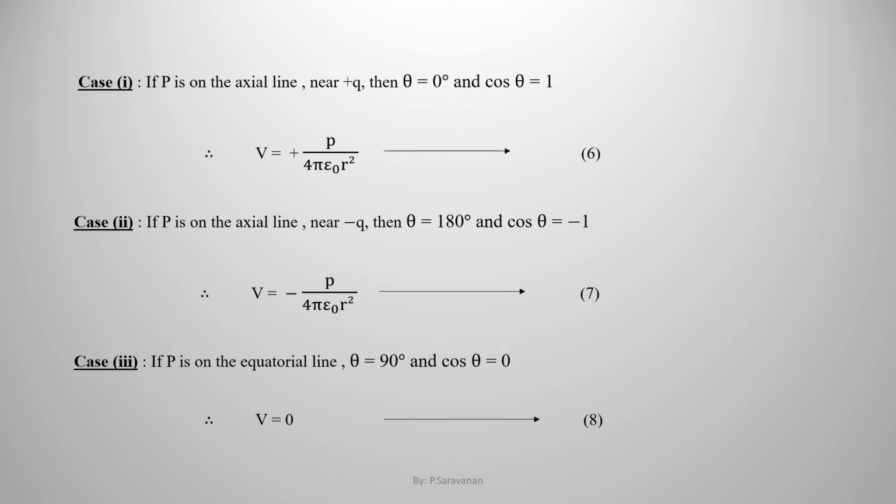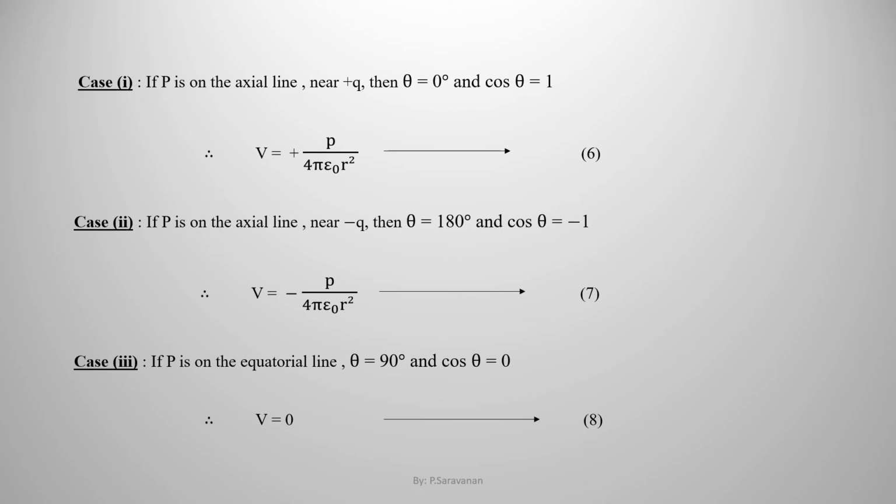Case 2. If point P is on the axial line near minus Q, then theta equal to 180 degree. Hence cos theta is equal to cos 180 is equal to minus 1. Therefore, V equal to minus P by 4 pi epsilon naught r square. This is equation 7.